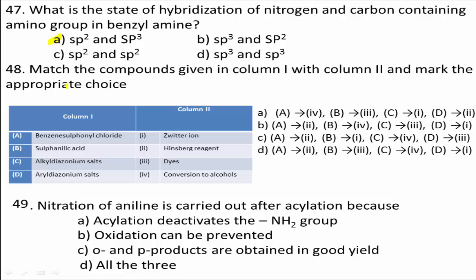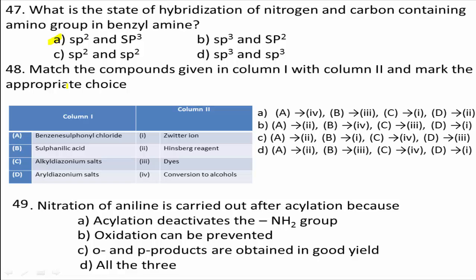Yes students, we know benzene sulfonyl chloride is the Hinsberg reagent which is used to distinguish between primary, secondary and tertiary amines. And sulfanilic acid is a zwitterion. And third option, alkyl diazonium salts lose nitrogen and when treated with water form alcohols. And aryl diazonium salts are coupled with aromatic amines and phenol to form dyes.